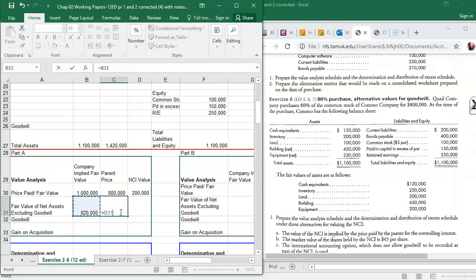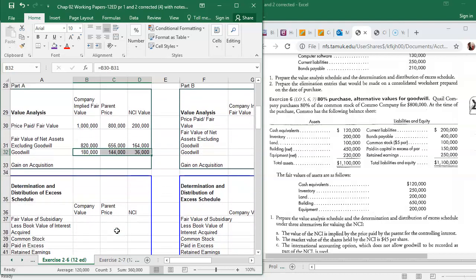And then if you want to, they've got 80% of that, and then you can subtract to get the NCI's share of the fair value of the assets, and then subtract it from the implied fair value, and that gives you your goodwill. And copy that on across.